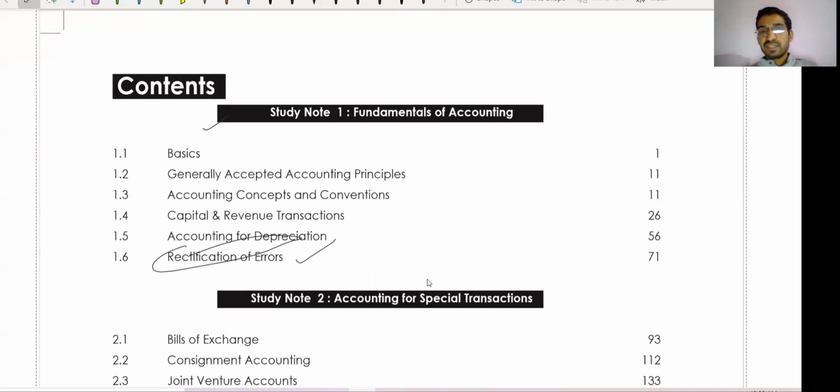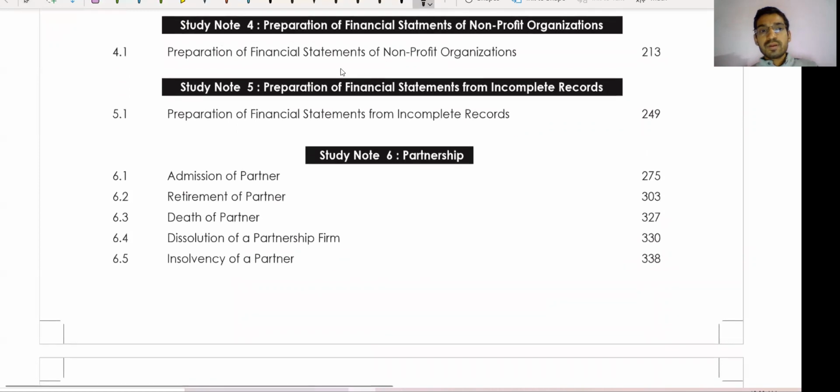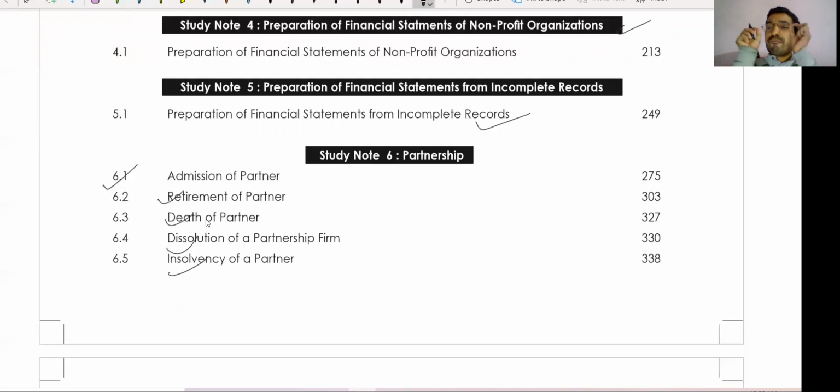Accounting for special transaction, preparation of financial statement, NPO, you have studied in BCom. Yes, NPO will be good, but incomplete record you have studied. Partnership, look at guys, admission, retirement, death, dissolution, insolvency. It will take 1 month to complete partnership, and then 15 days to revise. So it is my humble request, leave this partnership chapter and focus on the remaining portion of financial accounting.